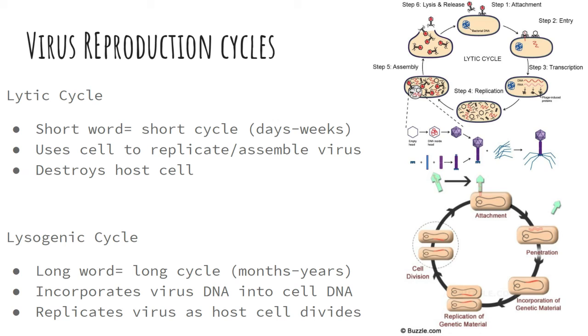The second cycle is the lysogenic cycle, a much longer cycle. Remember, long word, long cycle. This virus attaches to the living cells, but then it incorporates its genetic material into the cell's DNA. This is a much sneakier process. The cell will replicate the DNA and go through cell division without ever knowing that the virus is inside.